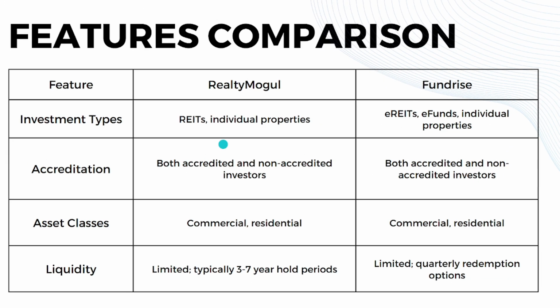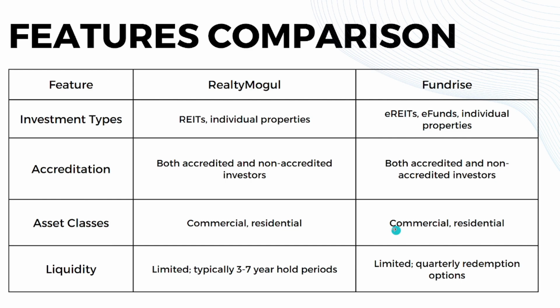So now let's go directly to the features comparison. So when it comes to investment types, RealtyMogul offers real estate investment trusts and individual properties, while Fundrise offers electronic real estate investment trusts, e-funds, and individual properties also. When it comes to accreditation, RealtyMogul offers both accredited and non-accredited investors, same thing with Fundrise. So when it comes to asset classes, both platforms again, RealtyMogul and Fundrise, offer commercial and residential asset classes.